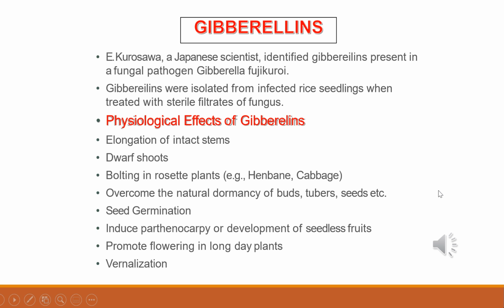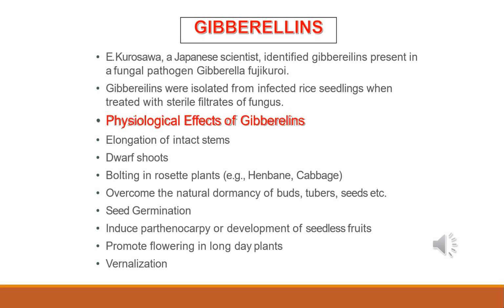This is the second plant growth regulator, called gibberellins. The foolish seedling disease of rice seedlings was caused by a fungal pathogen, Gibberella fujikuroi. E. Kurosawa reported the appearance of symptoms of the disease in uninfected rice seedlings when they were treated with sterile filtrate of the fungus. The active substance was later identified as gibberellic acid.